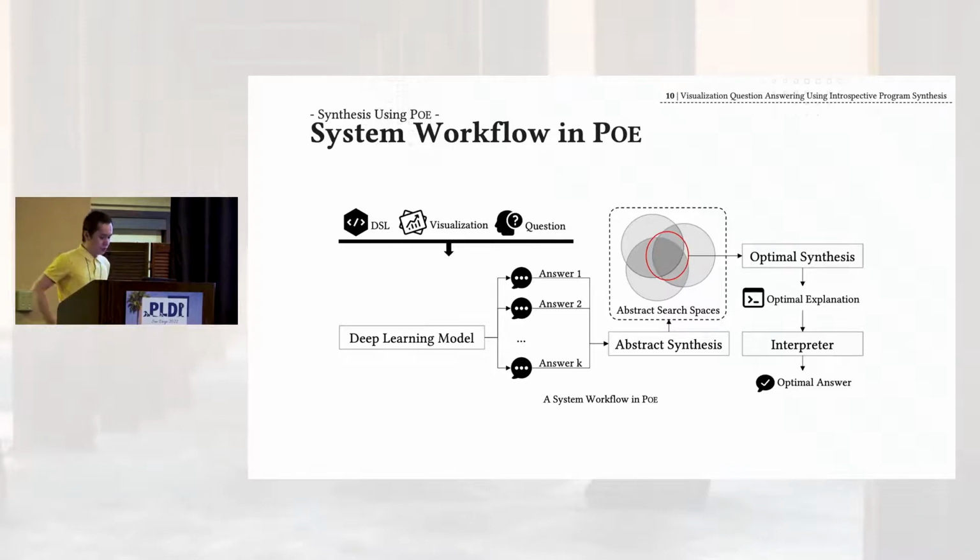Okay, so here's a summary of how POE's workflow looks. It's very straightforward. First of all, we have a deep learning model that outputs a set of candidate answers, and then we invoke the abstract synthesis module to narrow down to a smaller search space of potential explanations. Then we have the optimal synthesis module to concretize the explanations and pick the best fitting one according to the consistency constraints. And eventually we get the refined optimal answer together with its corresponding explanation programs.